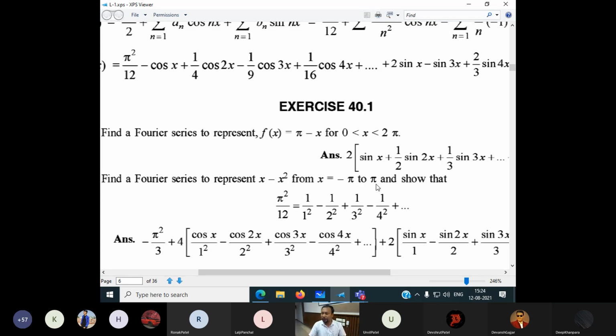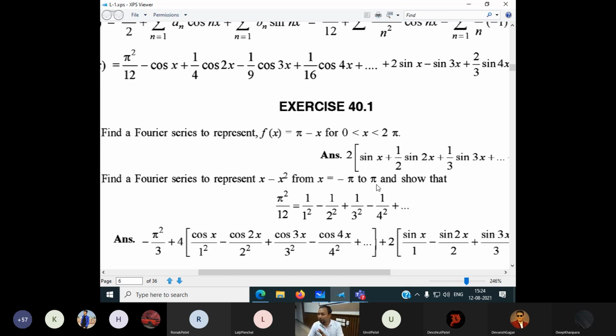They are not talking about the closed and open interval. So we have to cross-check here whether it is defined or not during the calculation. Otherwise, we have to adjust as in the previous method. In the previous one, how did we adjust? f of minus 5 is equal to half of f of minus 5 minus 0 plus f of 5 minus 0. Same thing we can adjust here.